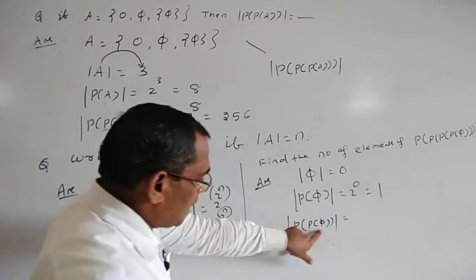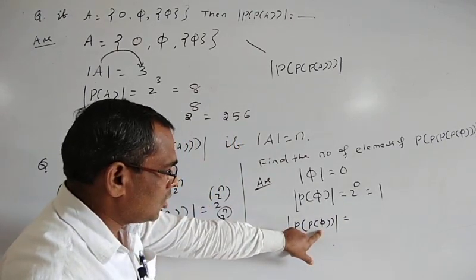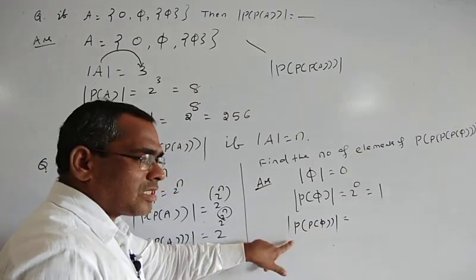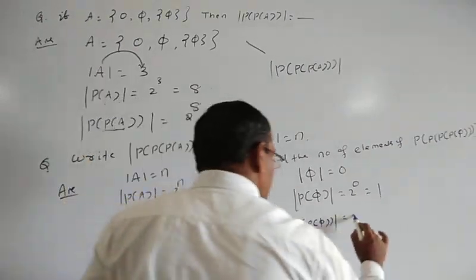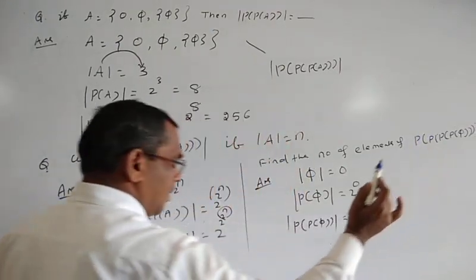Since P of the empty set has 1 element, its power set, the number of elements of P of P of the empty set, is equal to again 2 to the power 1. So 2 to the power 1 is 2.